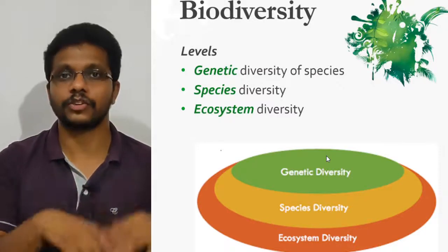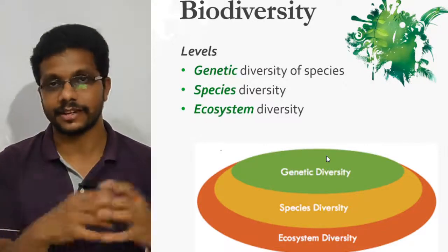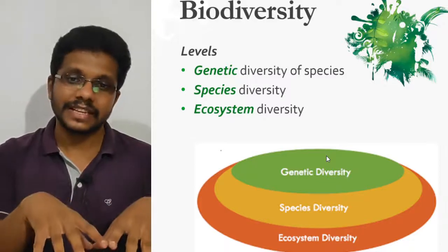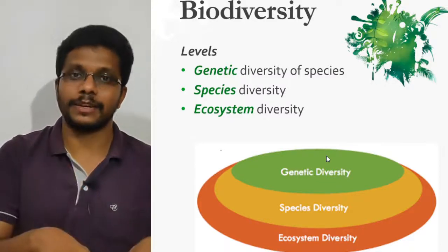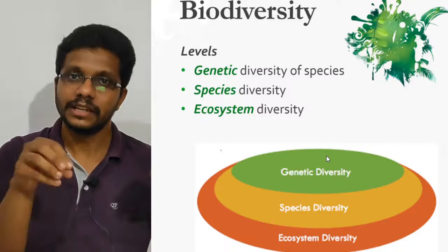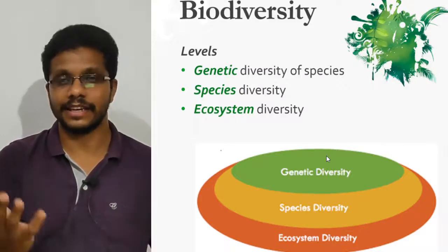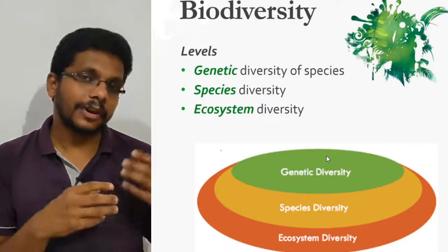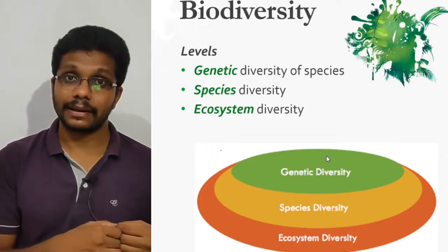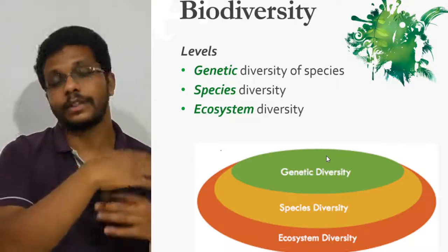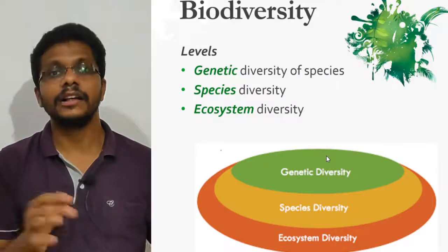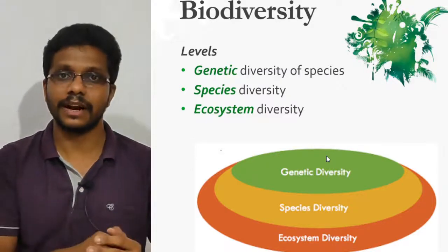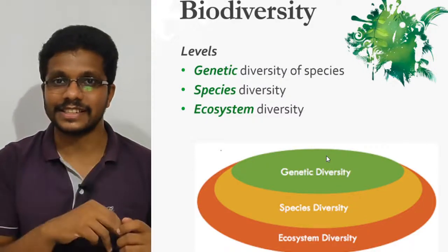In the same population, the population of mango trees within Kerala, they are different. So genetic variation occurs within a population. But if you compare the mango trees from Kerala with the mango trees from West Bengal, you can still see a difference.